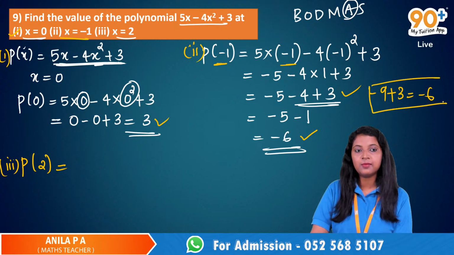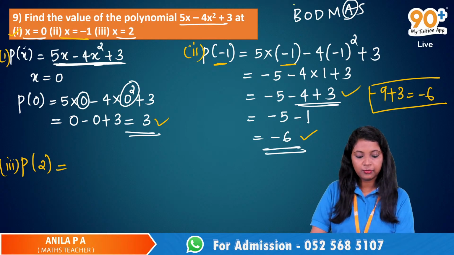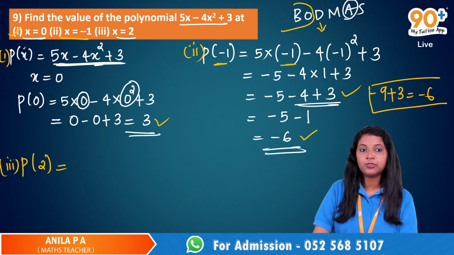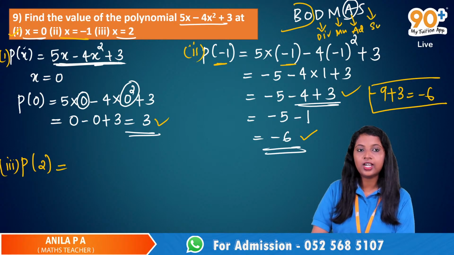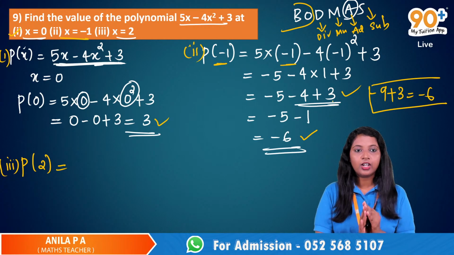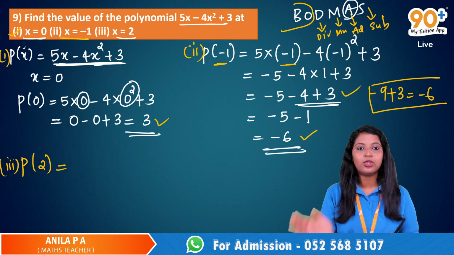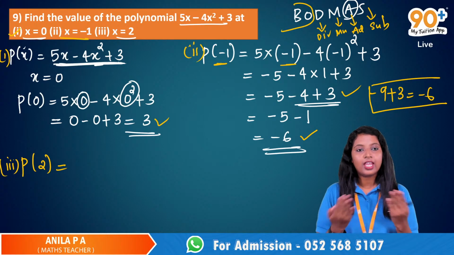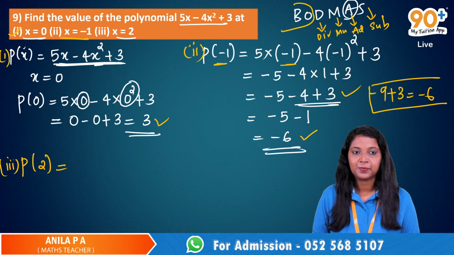You will get the same answer, but we have a rule, the BODMAS rule. First we have to do division, then multiplication, then addition, then subtraction. That's why we are doing this one first, minus 4 plus 3. According to this rule, we are supposed to do the addition first and then we can do the subtraction. Anyway, you will get the same answer, minus 6.